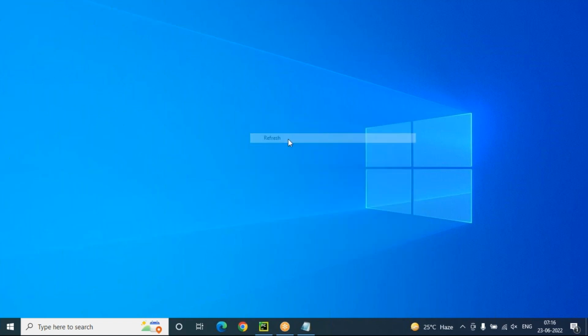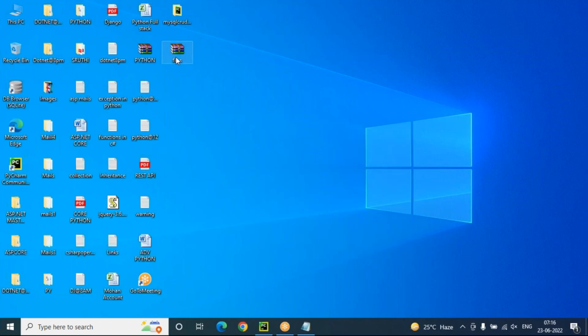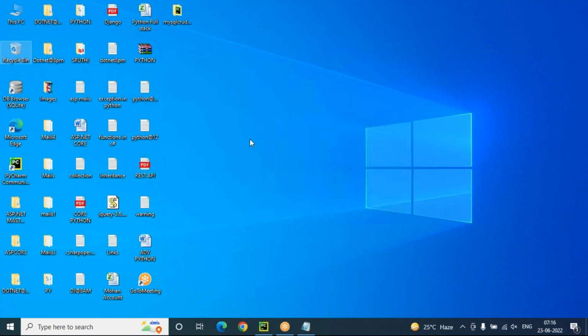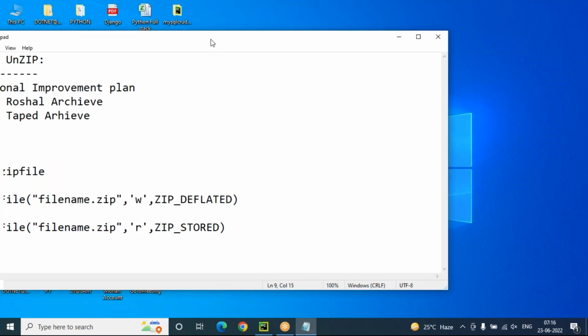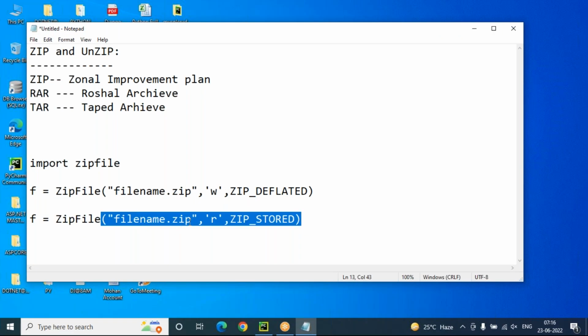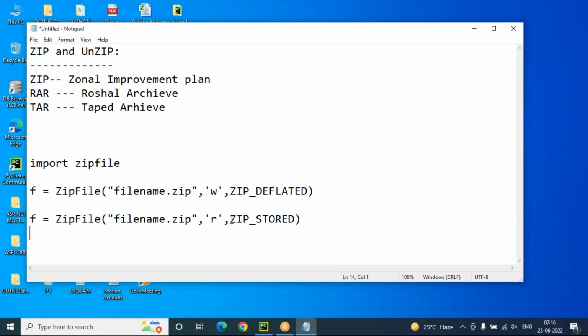Now coming to this. Okay, so the zip folder is created. I don't want to extract like this. I want to extract through a program only. That is the unzip operation, which we also have. For the unzip operation, you can see f equals ZipFile, the file name dot zip, and the r mode we have to use because we are retrieving the files from the zip folder. So that's why r mode is compulsory.